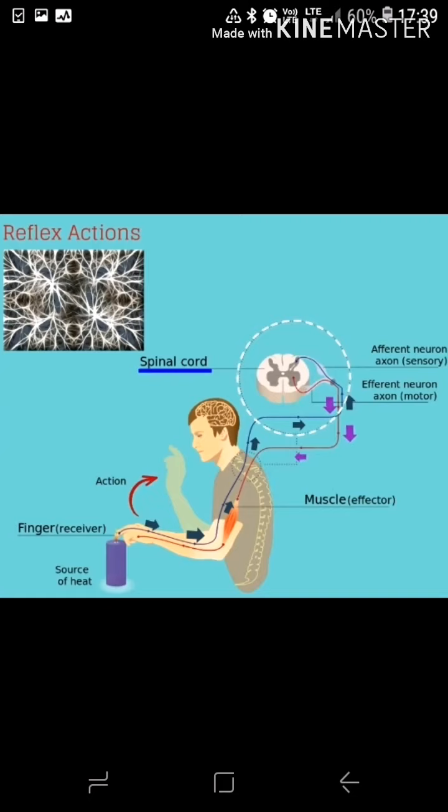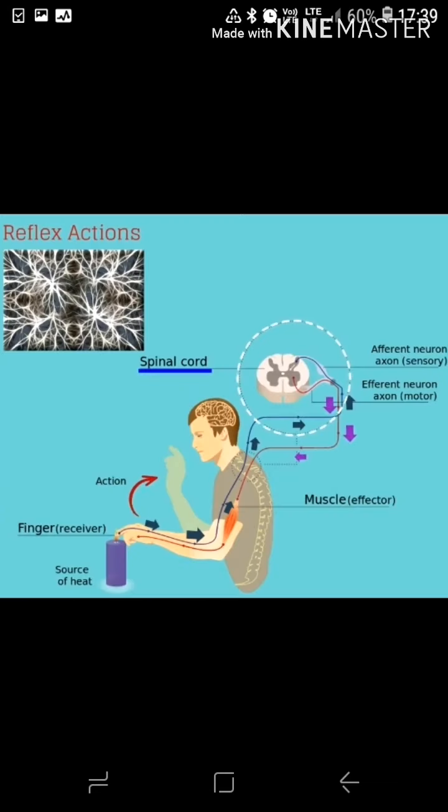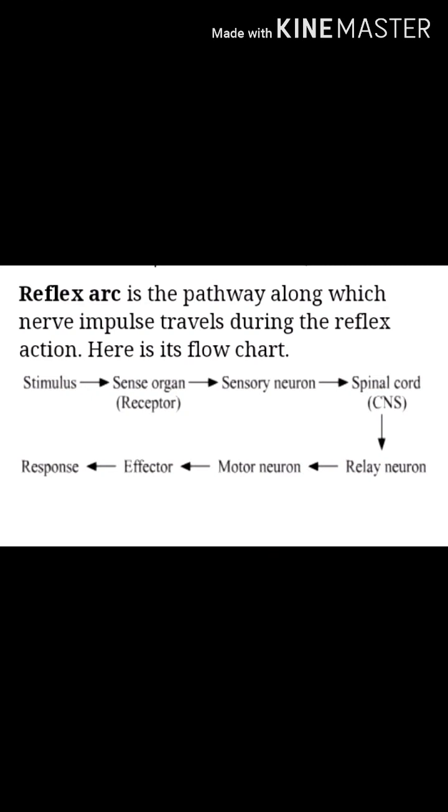For example, withdrawal of hand on touching a hot object, blinking of eyes, sneezing, coughing or vomiting. These are examples of reflex action. And one more example of reflex action is watering of mouth at the sight of tasty food. So why are reflex actions important? Because they protect the body from damage, and these actions are controlled by the spinal cord because it may take more time for the brain to instruct muscles to move, and that could harm us.